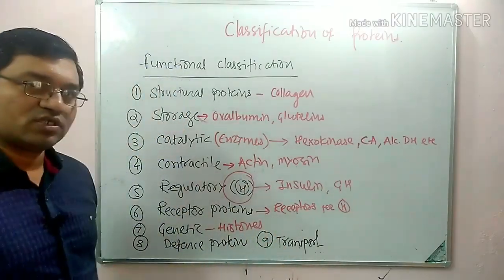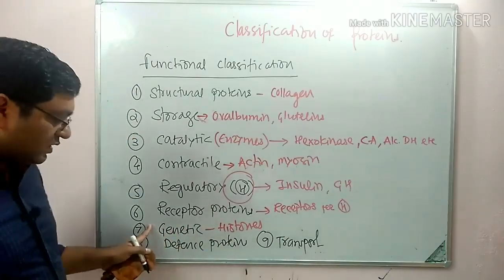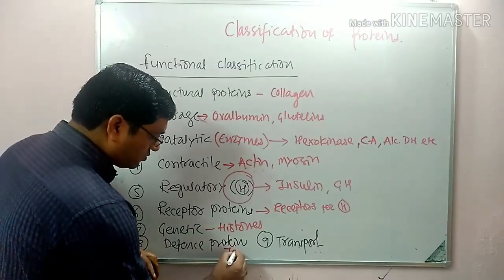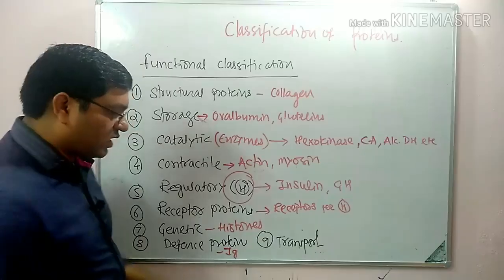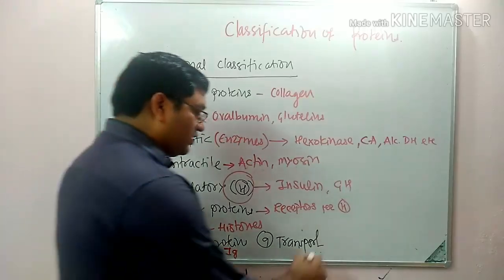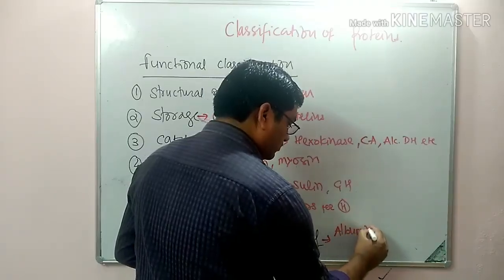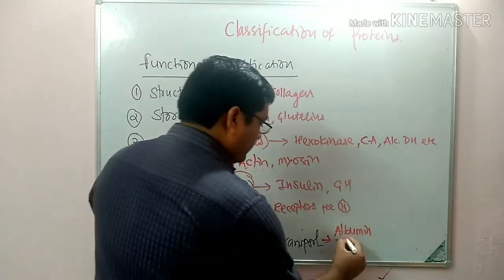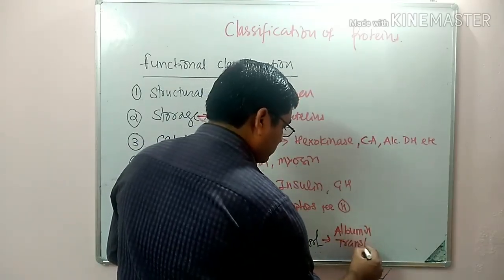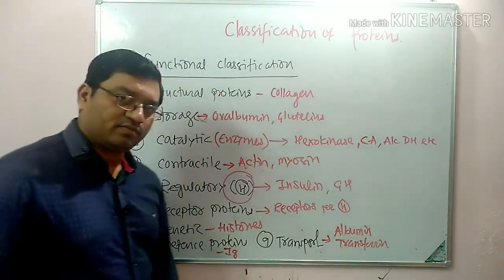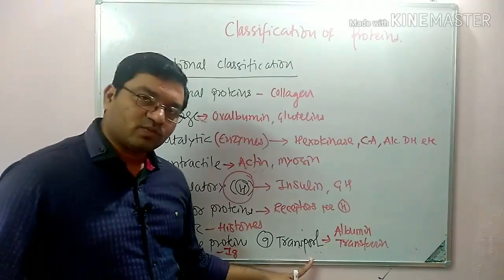They are found in association with nucleic acid. Then defense protein includes immunoglobulins. And transport protein includes albumin, transferrin, ceruloplasmin, etc.